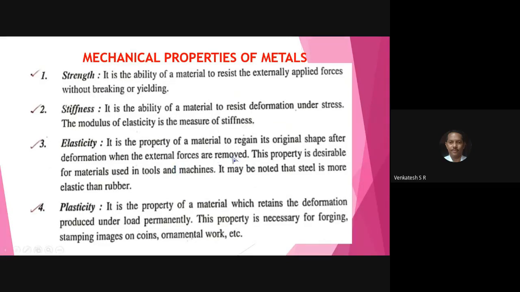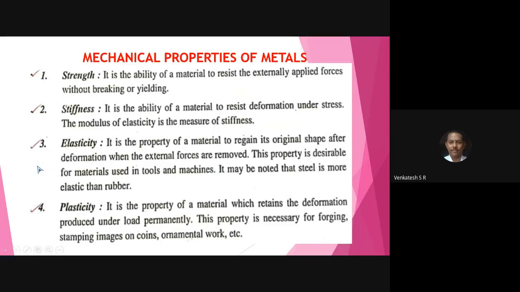When the external forces are removed. This property is desirable for materials used in tools and machines. Full stop.